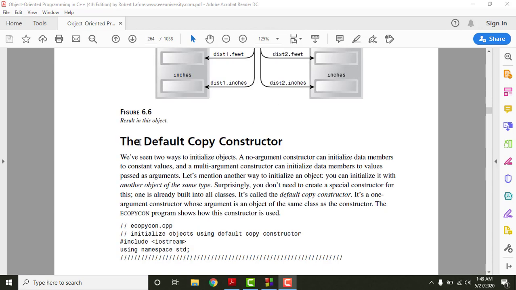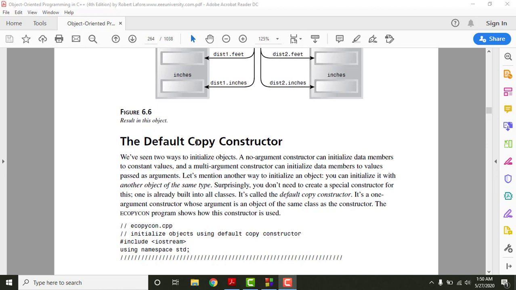The next concept is the default copy constructor, right? The default copy constructor is a kind of constructor, also a member function, but it takes only one argument. As I explained, the default constructor, which is basically a no argument constructor, does not take any kind of argument, and it initializes the data members to a predefined value, maybe 0 and 0.00, depending upon what kind of data members we have and what their types are. And then we have a multiple argument constructor based on how many data members we have. And the last kind of constructor we have is called the default copy constructor.